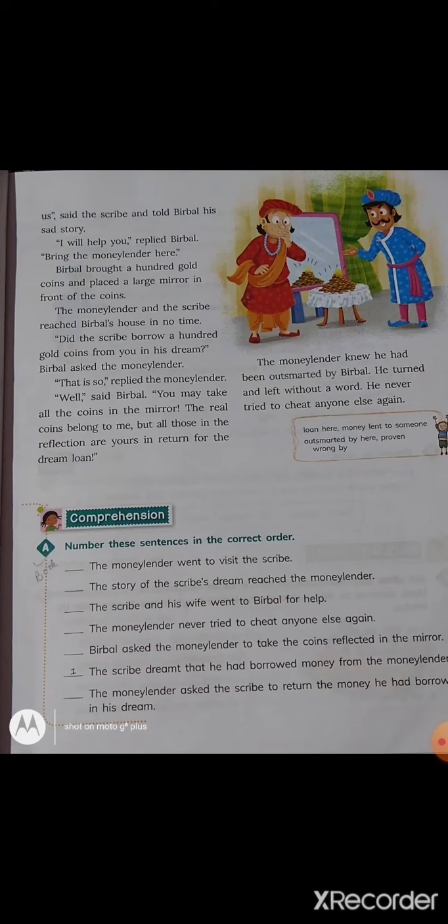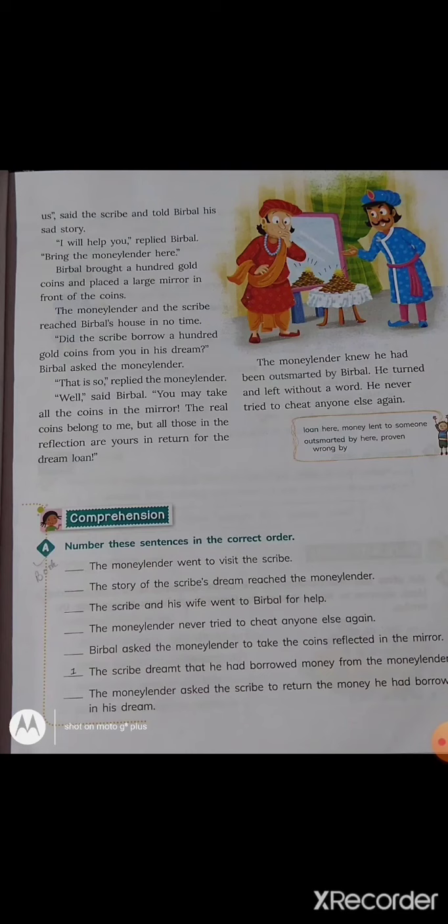Did the scribe borrow 100 gold coins from you in his dream? Birbal asked the money lender. This is so, replied the money lender. Well, said Birbal, you may take all the coins in the mirror. The real coins belong to me, but all those in the reflection are yours in return for the dream loan.